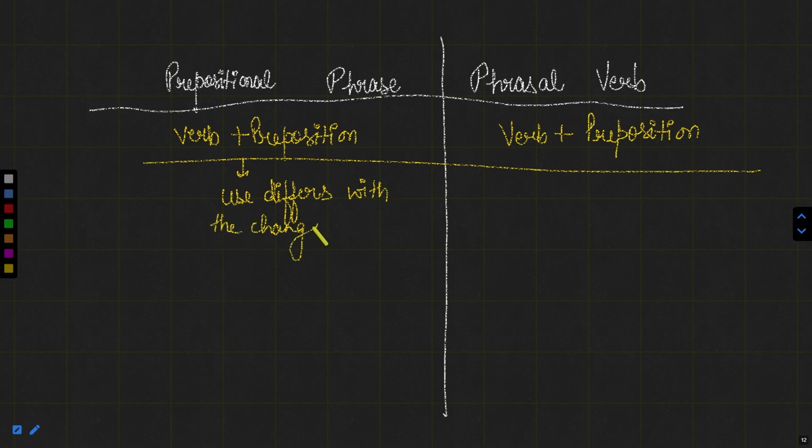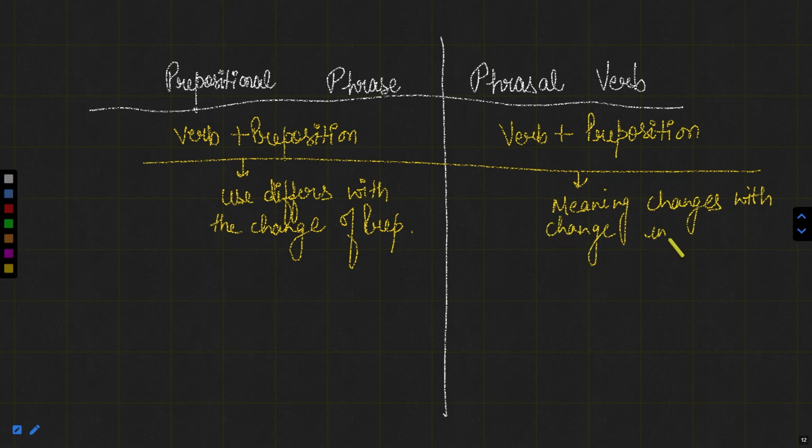But here, the meaning changes with a change in preposition.